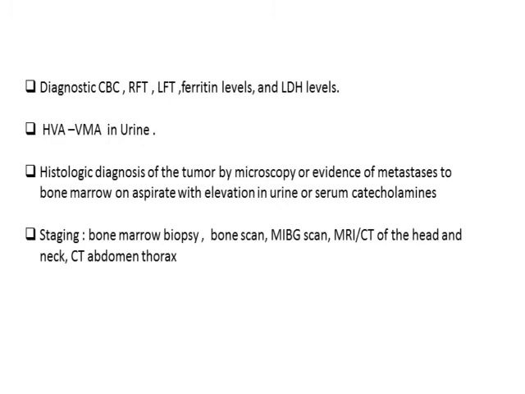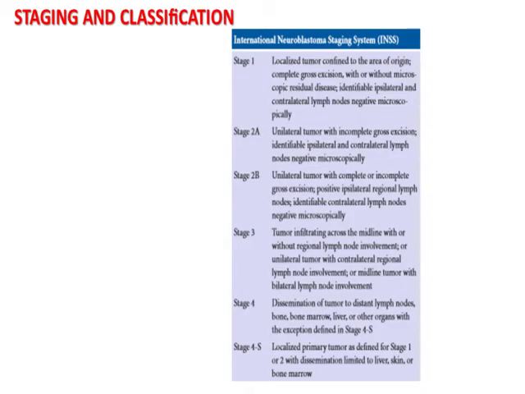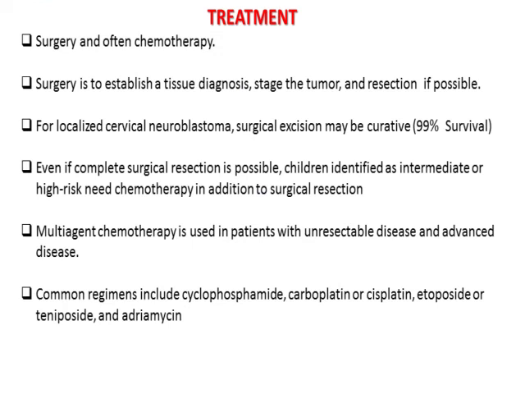Staging is based on the bone marrow biopsy, bone scan, MIBG scans, MRI of the head and neck region, and CT scan of the abdomen and thorax. Based on all this, staging and risk stratification is done based on the International Neuroblastoma Staging System. The role of surgery in neuroblastoma is again the biopsy, mainly for tissue diagnosis and to stage the tumor, and rarely for resection of the tumor.